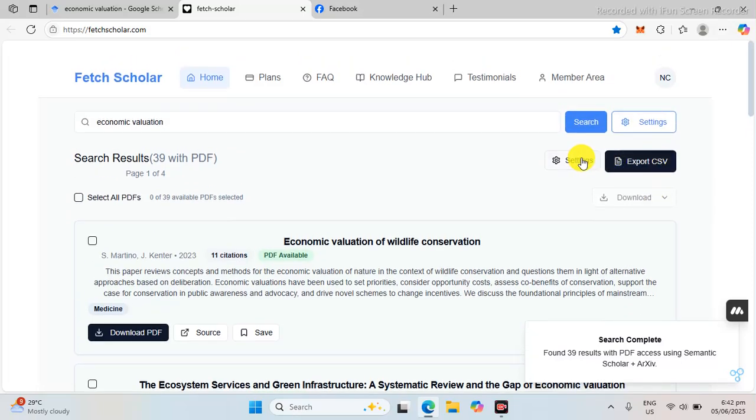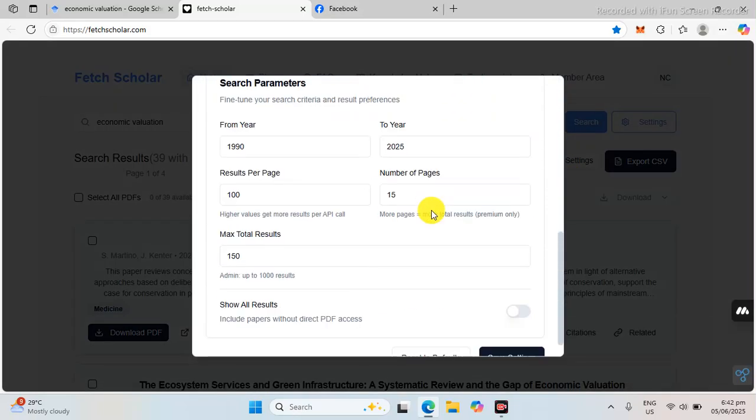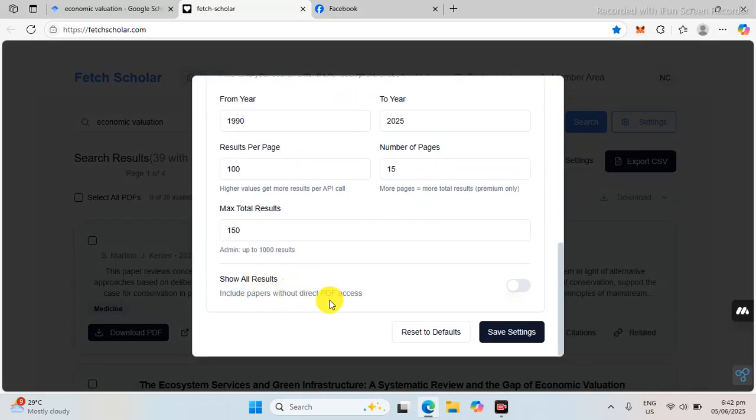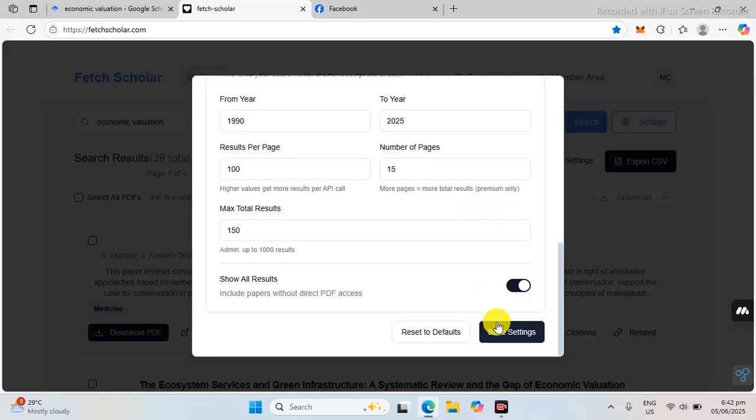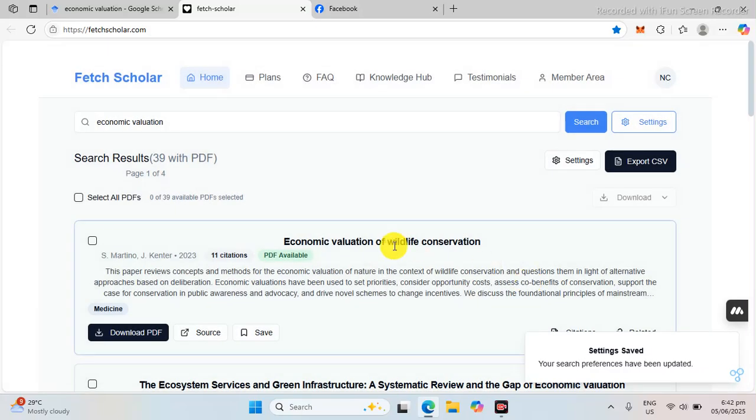So I can filter this one, like if I would like to include papers without PDF access, like that, save settings. So I have 39 total with PDF, or if I change again to that one, save settings, only 39.